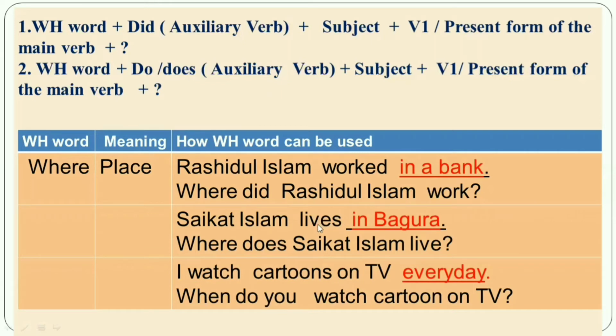Okay, in the main verb, here you can see s or es. And I have said, if s or es is added with the main verb, then does will be taken as an auxiliary verb. Okay, so here s, and that's why you have to take does. So where does, then the subject, Shoykut Islam, right here, Shoykut Islam. And then the main verb live, the present form of the main verb. And at last, a question mark will be given.